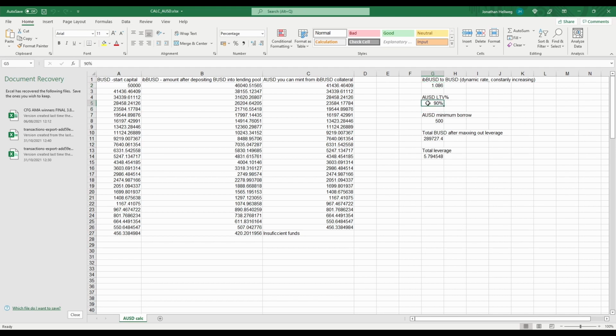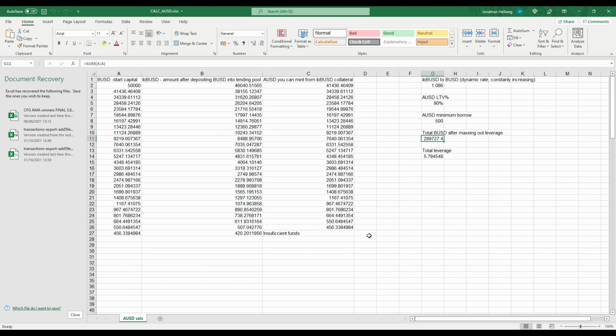This is the AUSD LTV, which stands for loan to value. Basically, that describes how much of your collateral can you borrow as AUSD, which is 90%. The minimum borrow is 500 AUSD. You can't borrow less than that. You are free to borrow more than that. This field here describes how much BUSD we end up with if we are maxing out the leverage.